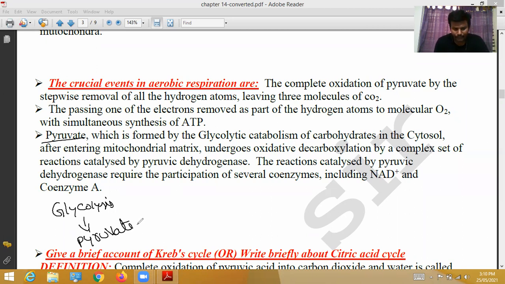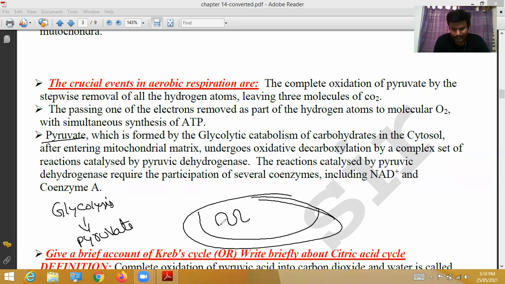So this pyruvate enters the mitochondrial matrix. This is called the mitochondrial matrix. To this mitochondrial matrix, this pyruvate is entered.